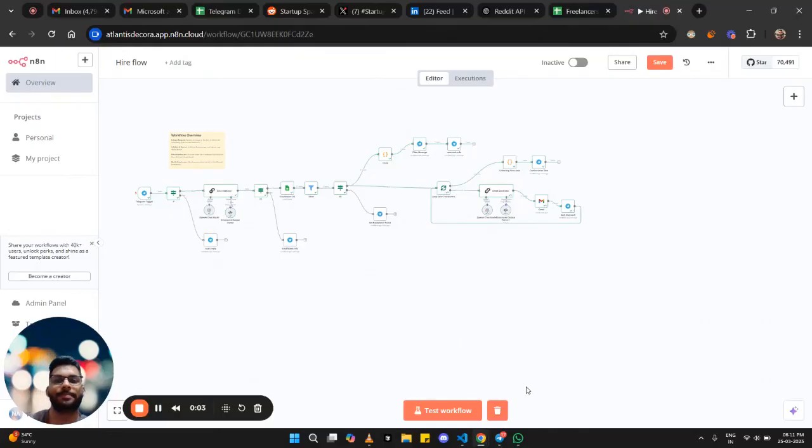Hello guys, it's Saurabh here. So today I will be sharing with you my first automation. I have built a workflow automation in N8N. Prakarsh Gupta and I have been working on it. This automation is about automating the process of hiring freelancers.